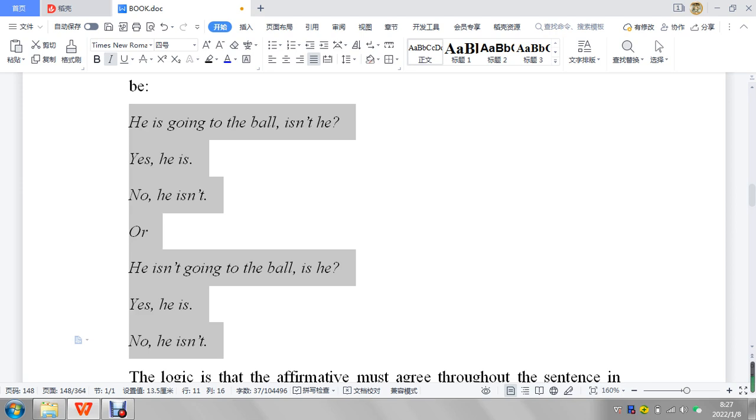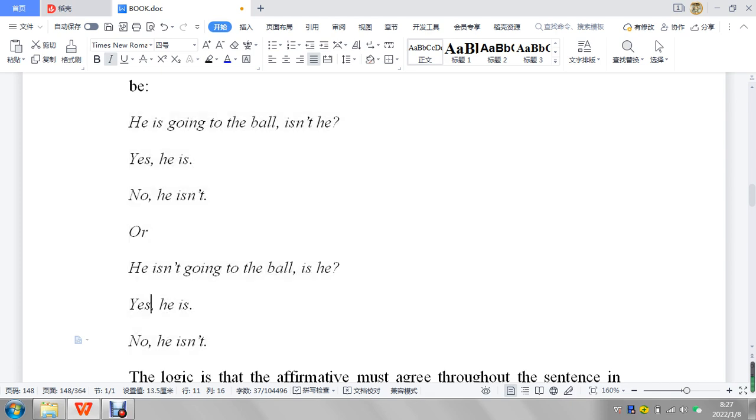So this will be he is going. He is. Yes, he is. Or no, he is not. So no and is not. So here it says he isn't going. Isn't, and say, yes, he is. He isn't going to the ball, is he? No, he is. Yes, he is.